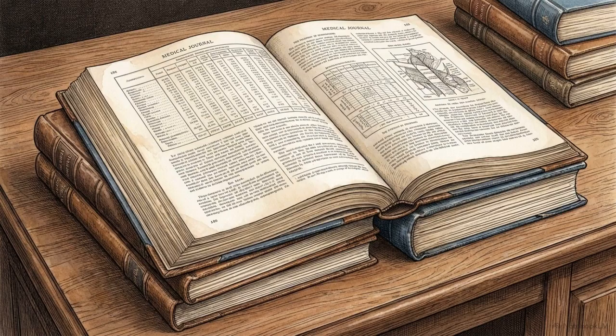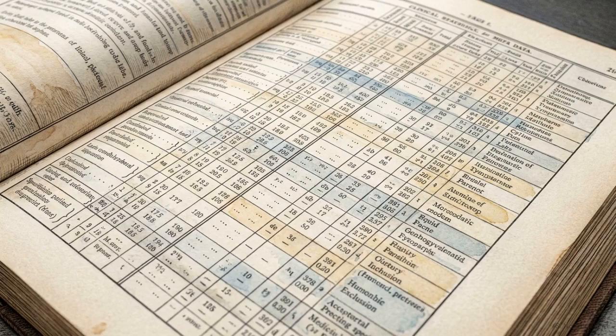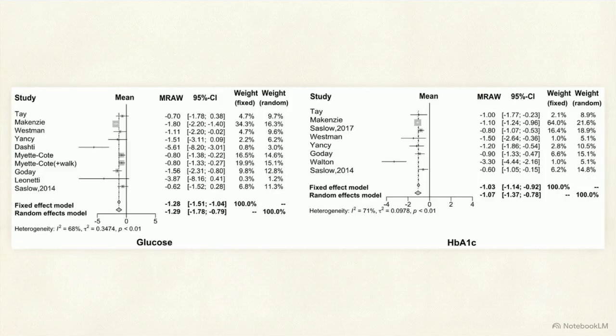The 2020 meta-analysis by UN and colleagues quantifies the specific level of glycemic control achievable in patients with T2DM using this intervention. This chart shows aggregated data on glycemic control. Fasting blood glucose decreased by an average of 1.29 millimoles per liter. Concurrently, glycated hemoglobin, or HbA1c, reduced by 1.07%, a standard biomarker reflecting average blood sugar over 3 months.